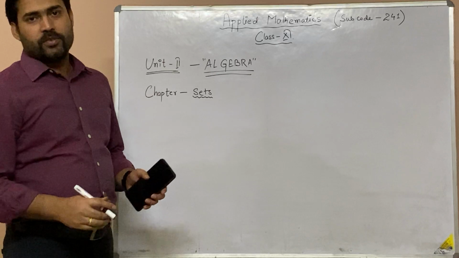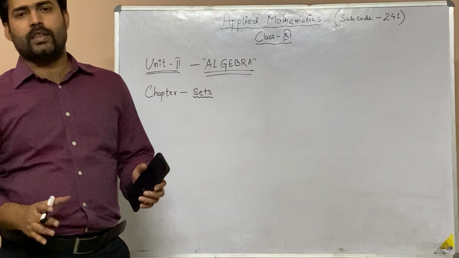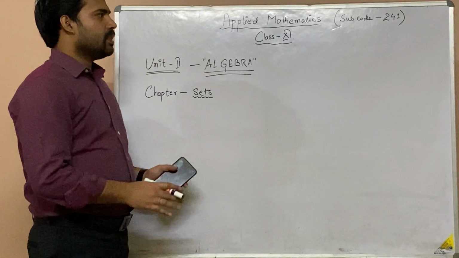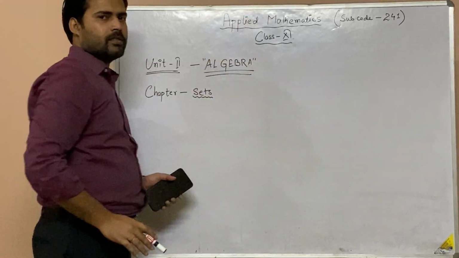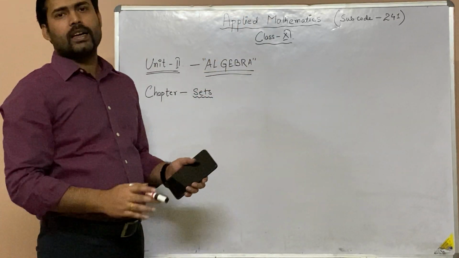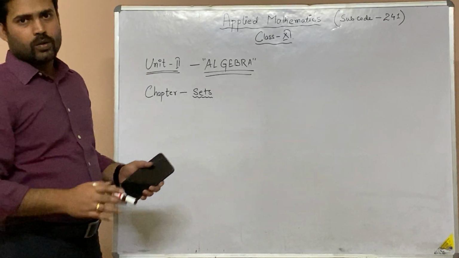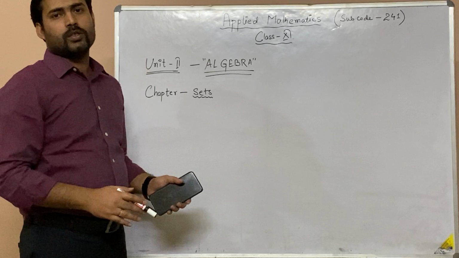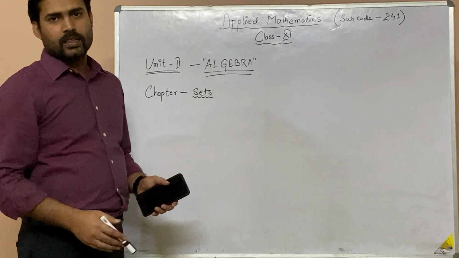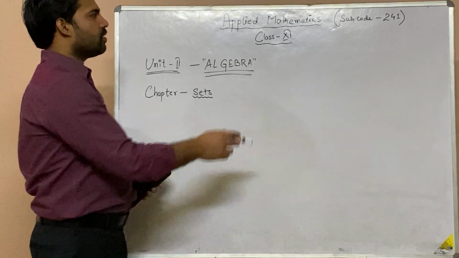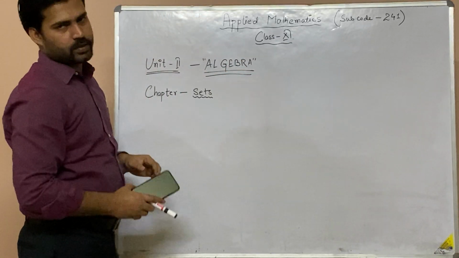Before we start with the lectures, let me make you understand one thing: this year the mathematics that we are having is applied mathematics for the commerce and humanities field. In other words, those students who do not want to pursue any sort of career in mathematics or engineering are free to opt for this applied mathematics, subject code 241 for class 11.